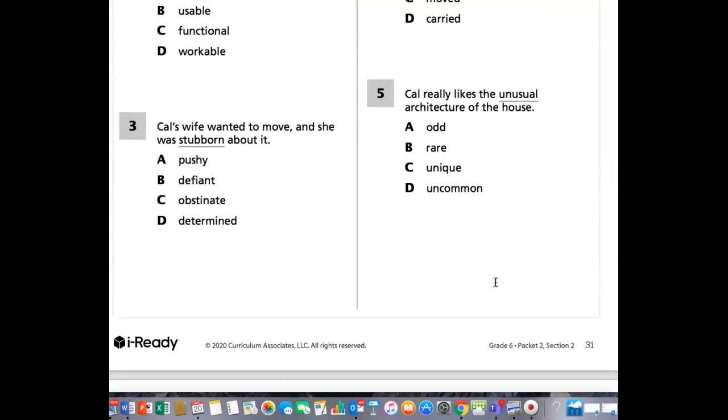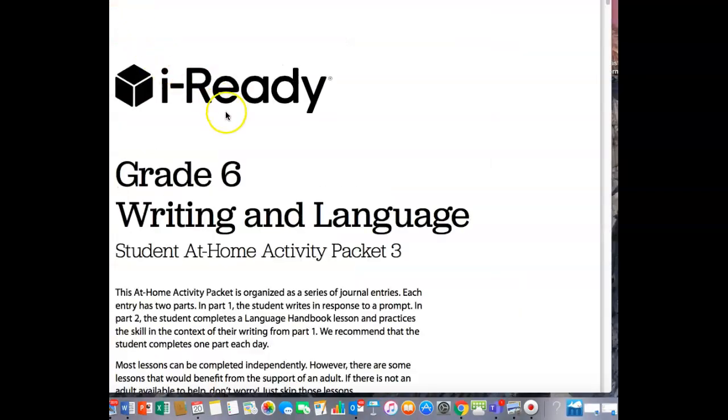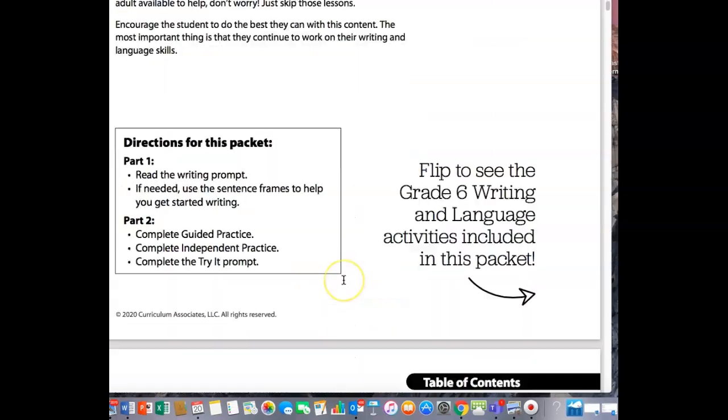All right, that is our reading for the day, but we also have language. So let's take a look at language. Let me pull that up. Nope, that's math. Language, 23 and 24.